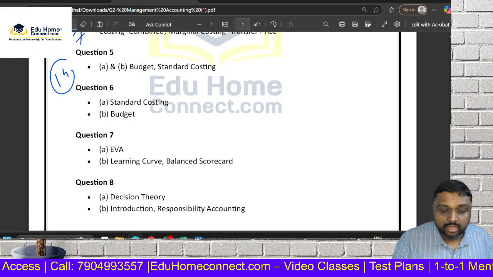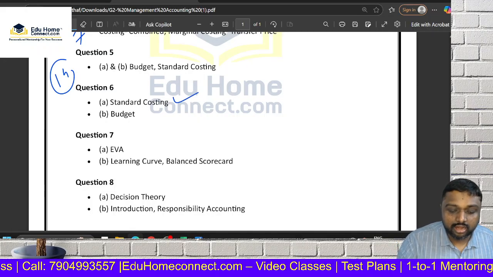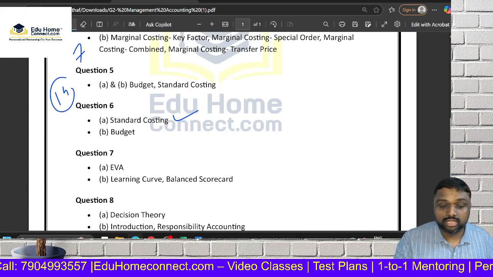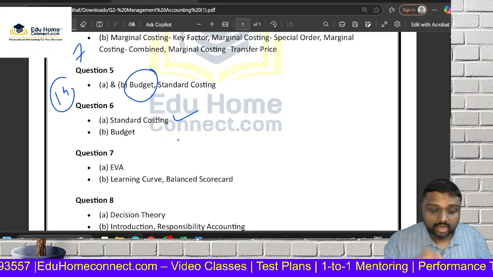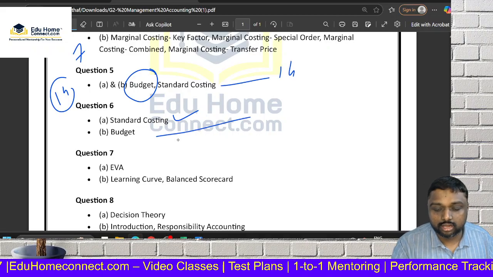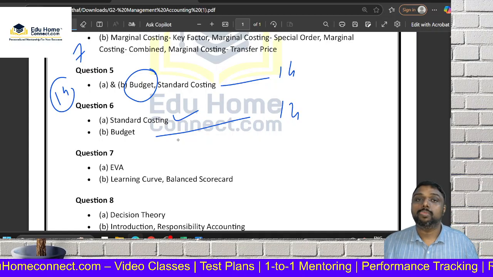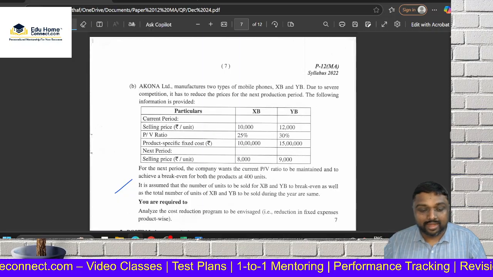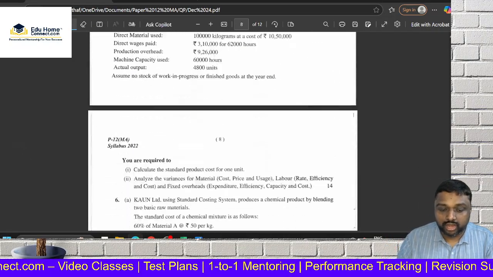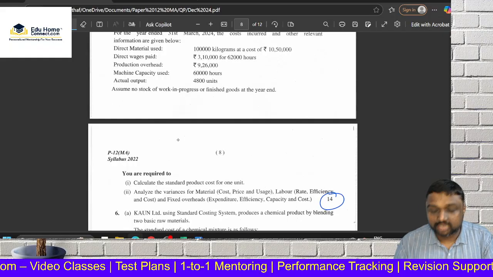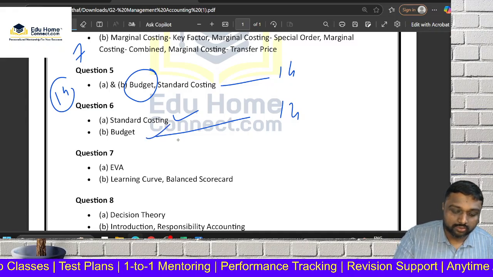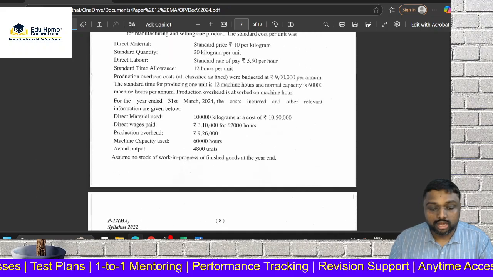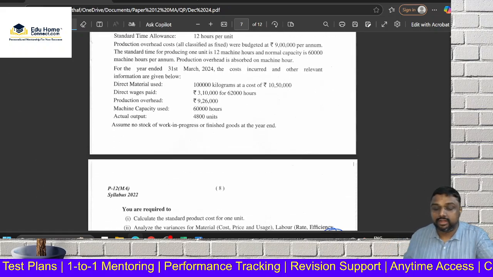See here, your question number 6 says standard costing. No, not this here, here it is budgeting. In question number 6 you have budgeting or standard costing. It means let us take 14 marks from standard costing and 14 marks from budgeting. If you see the question pattern, this question number 5 is a 14-mark standard costing question. Sometimes this will come, sometimes that will come, vice versa. So question number 5 came standard costing.